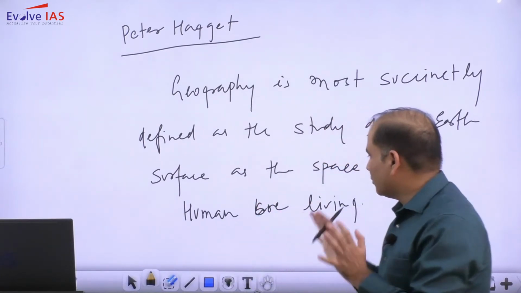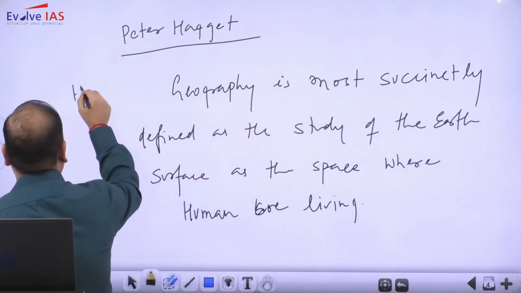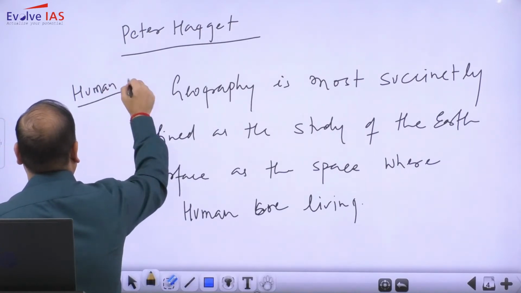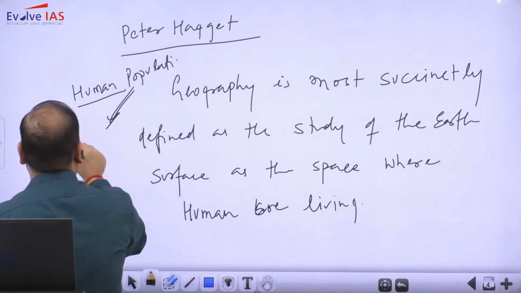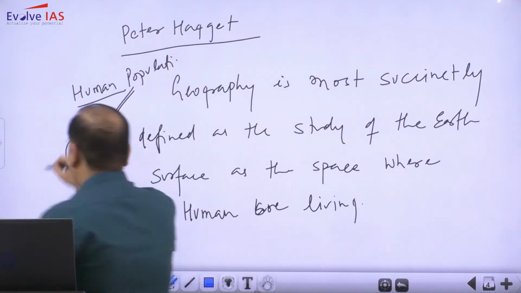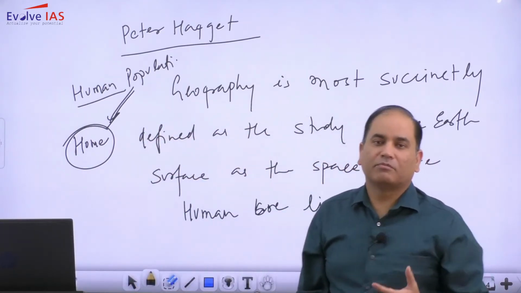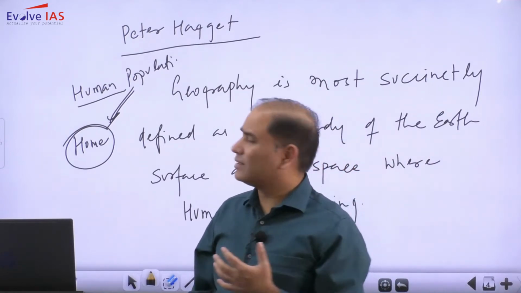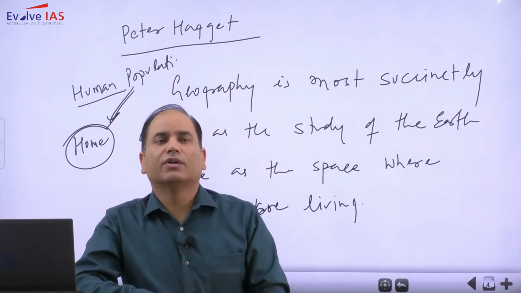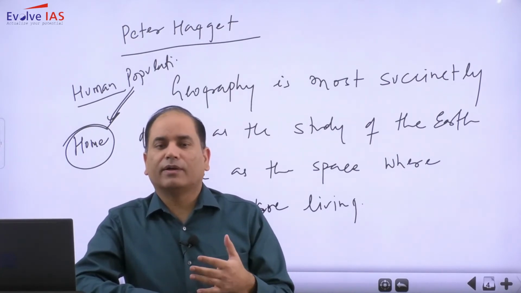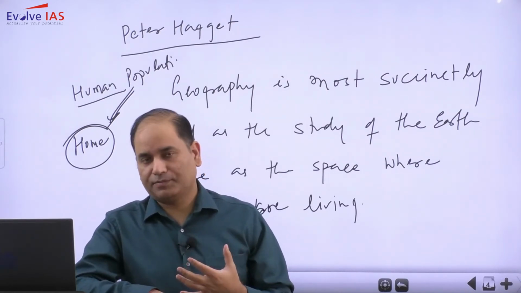He is considering the earth as the home of the human population. So this is a very important and very popular definition given by Peter Haggett, who is incorporating the role of humans. He is giving more importance to humans.